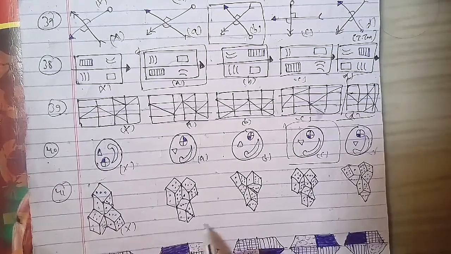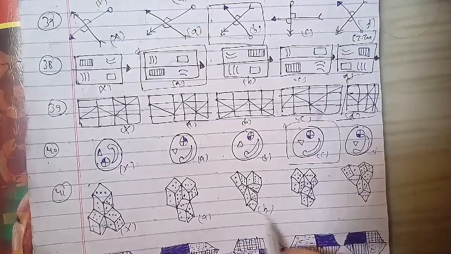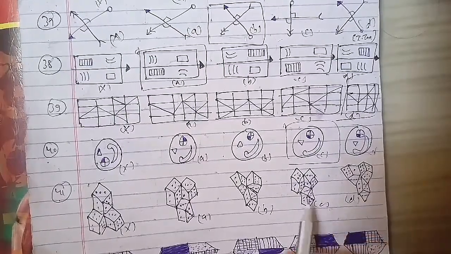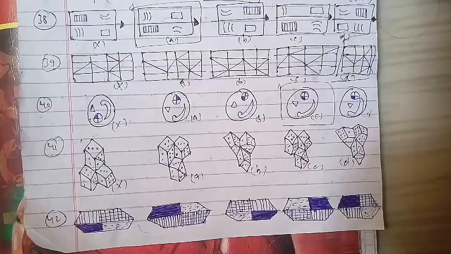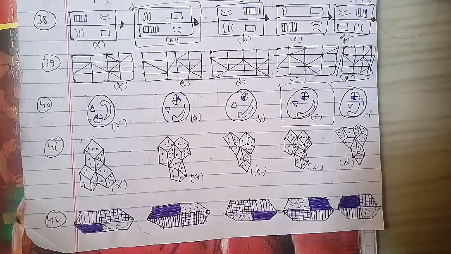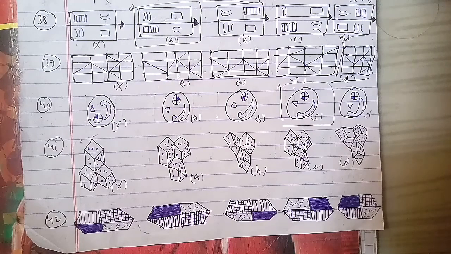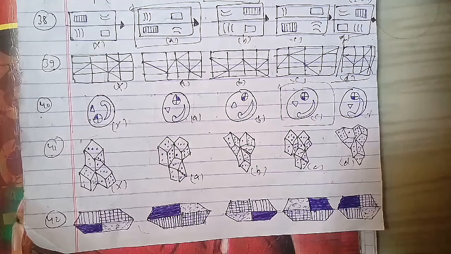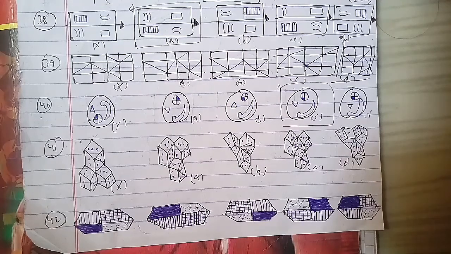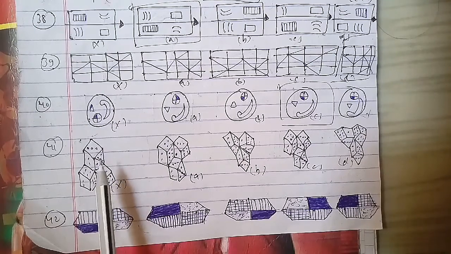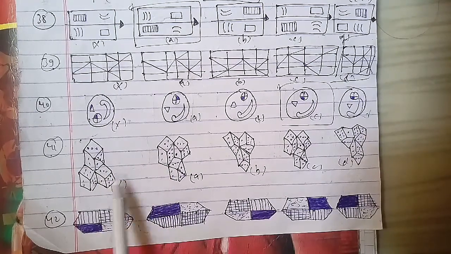This has been the cross figure A, B, C and of course D here. So here we will go ahead. As you can see, this is a cube representing a dice. This has been the cross figure A, B, C and D. For that, the mirror image of this particular figure, that is your cross figure, is the B figure, which will be the right answer for this question as well.